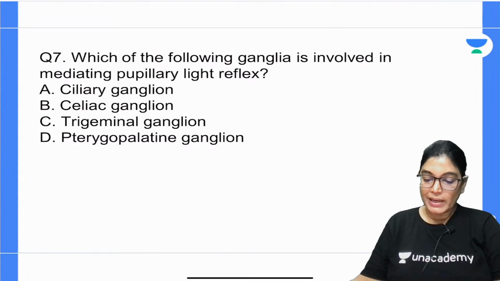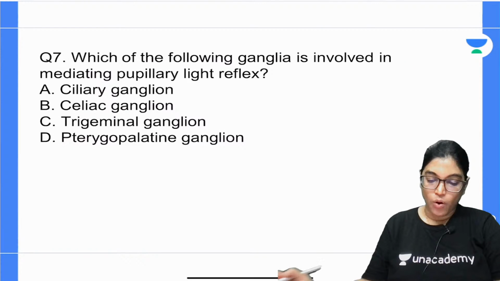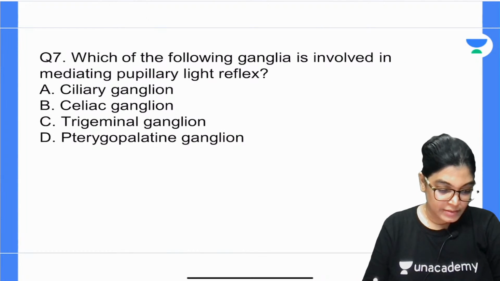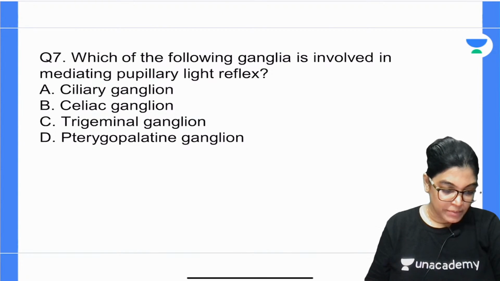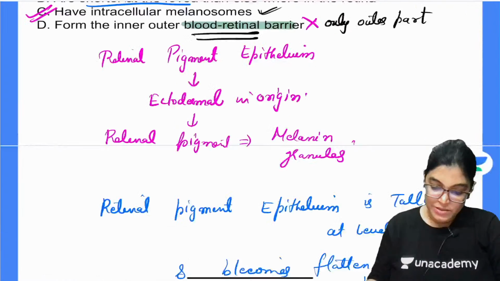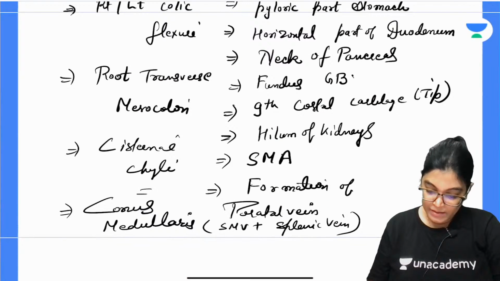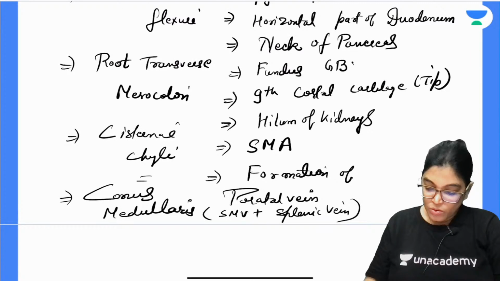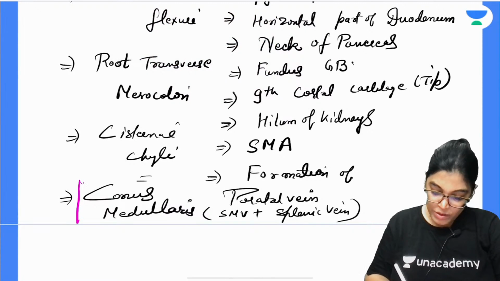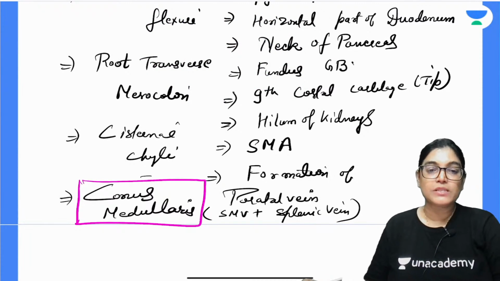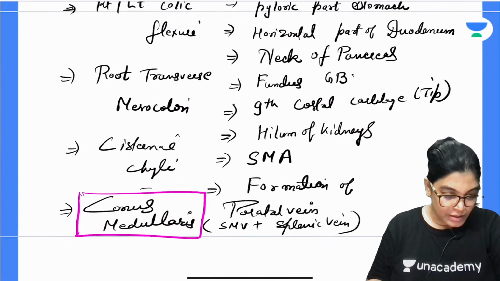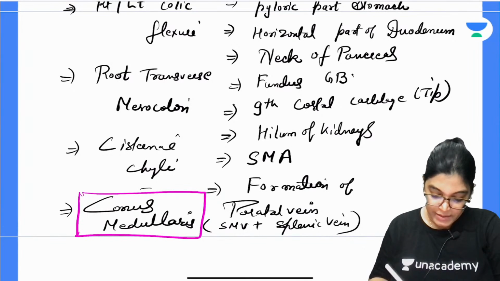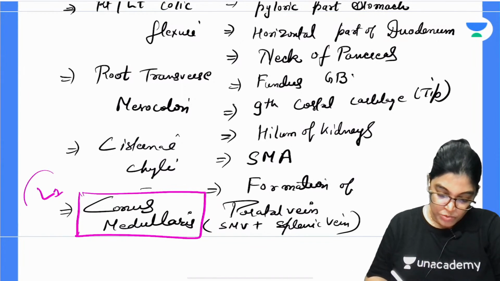What was the last point in the transpyloric plane? Conus medullaris, the lower end of the spinal cord, is also at the level of L1. Conus medullaris, lower end, also corresponds to L1.